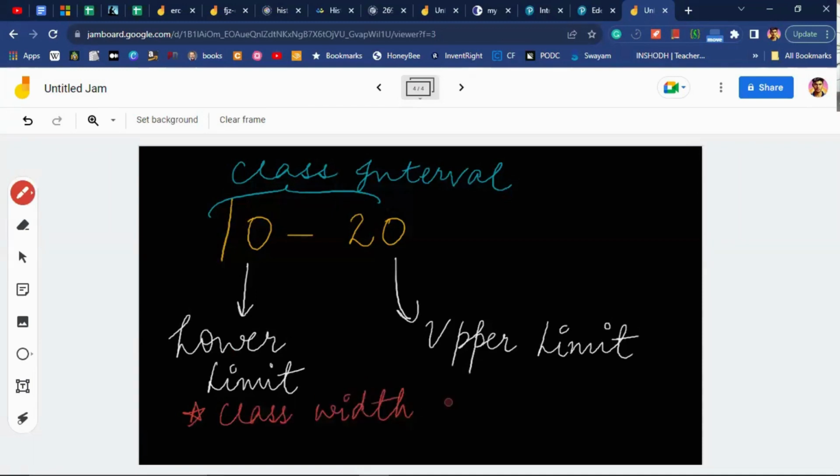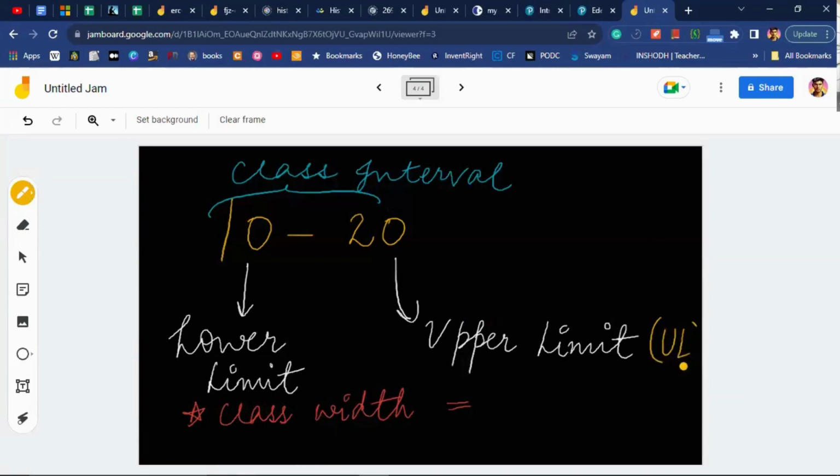I can say that upper limit minus lower limit is defined as class width.